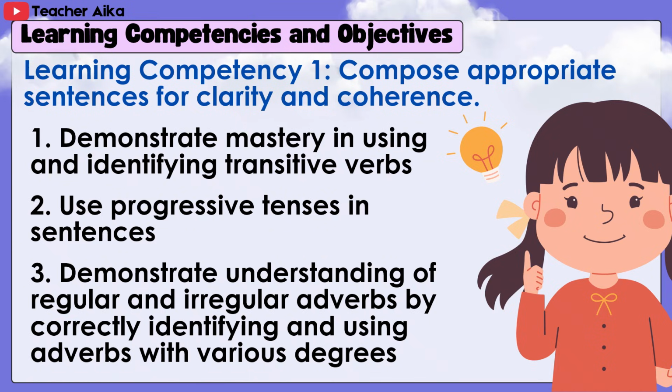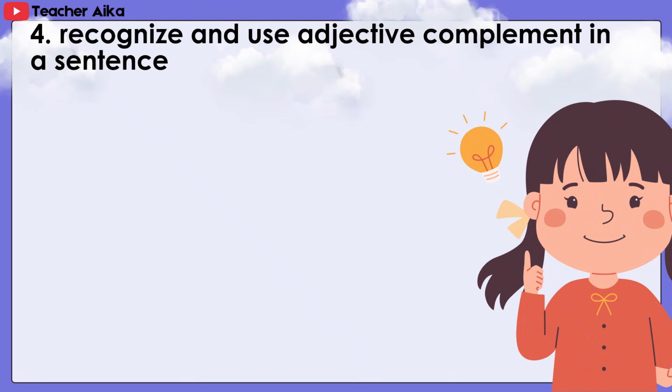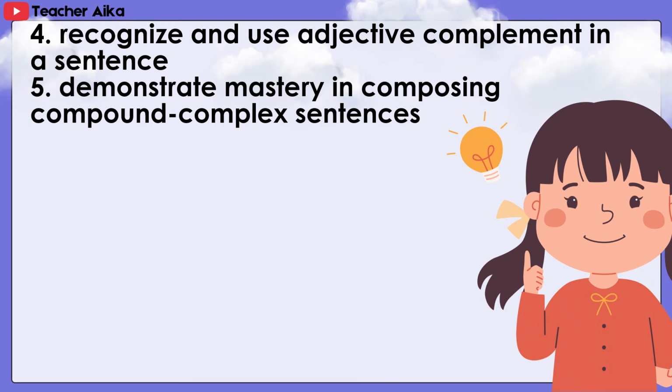Demonstrate understanding of regular and irregular adverbs by correctly identifying and using adverbs with various degrees. 4. Recognize and use adjective complements in a sentence. 5. Demonstrate mastery in composing compound complex sentences.